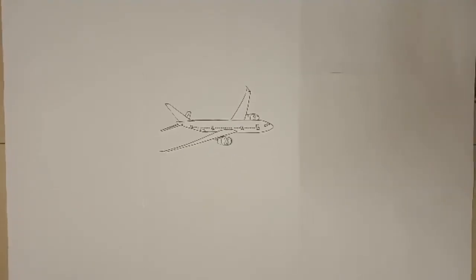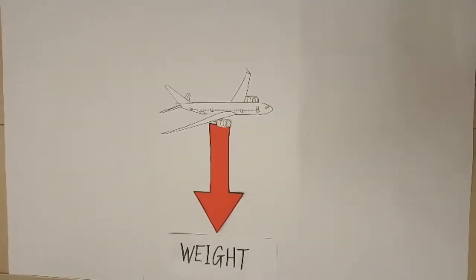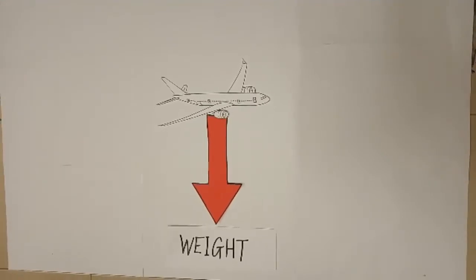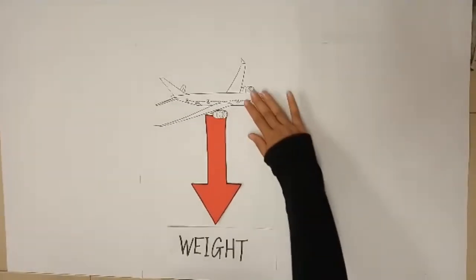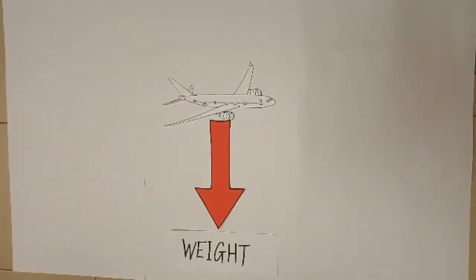First, weight. This force comes from gravity pulling down on objects. To fly, an aircraft needs something to push it in the opposite direction from gravity.